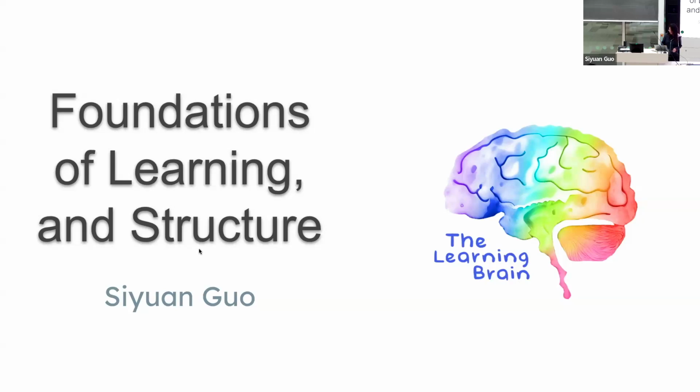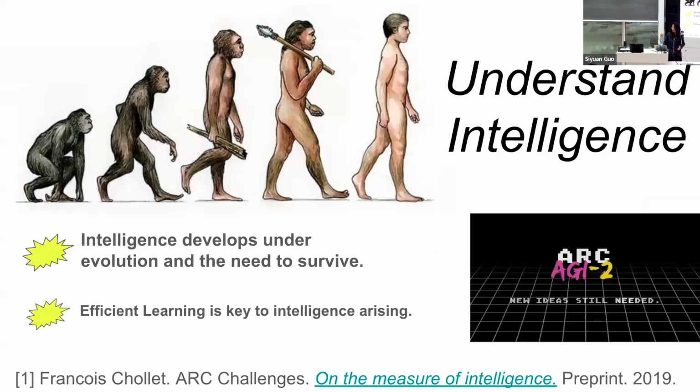So the start of this project comes from that I want, as many of you do, to understand intelligence. I'm developing under this one hypothesis. I also don't want to overtake the time, so I'll talk as much as I could. Under this hypothesis, I think species, agents like us, developed intelligence because we are under evolution. We have the need to learn to survive in a finite amount of time. So I thought efficient learning is key for intelligence to arise.